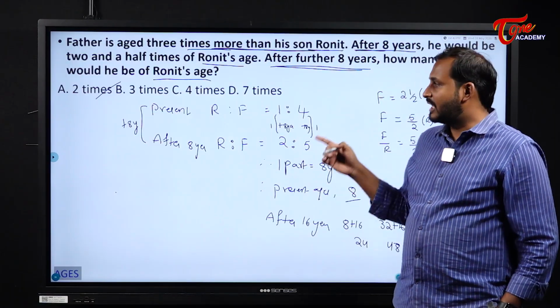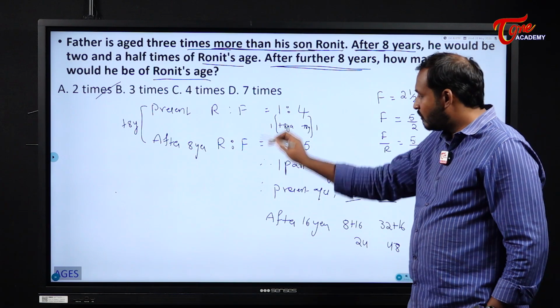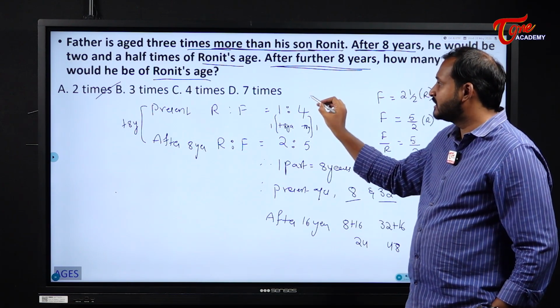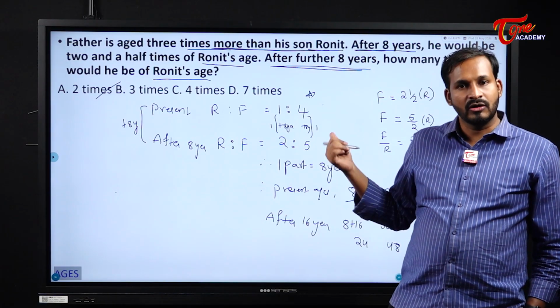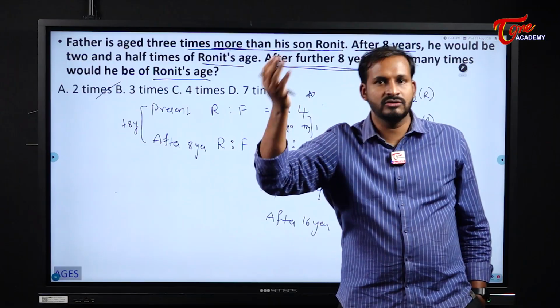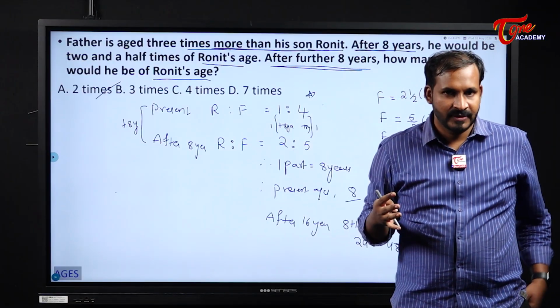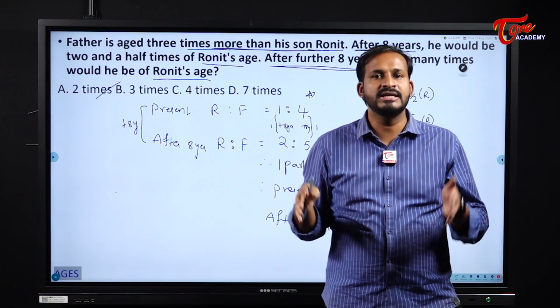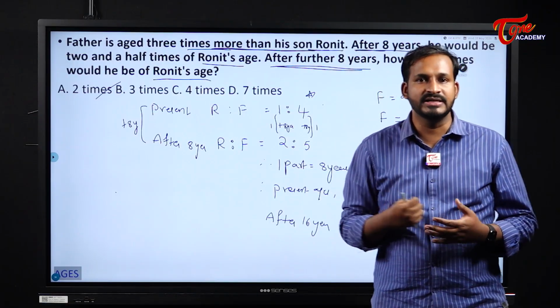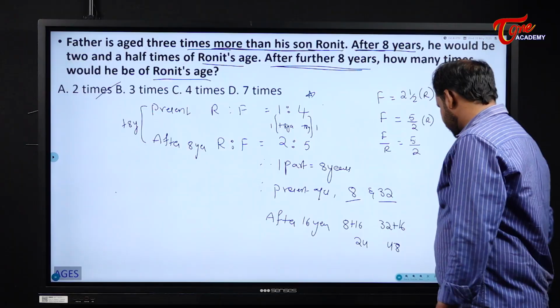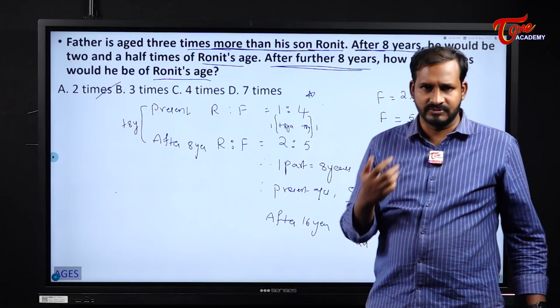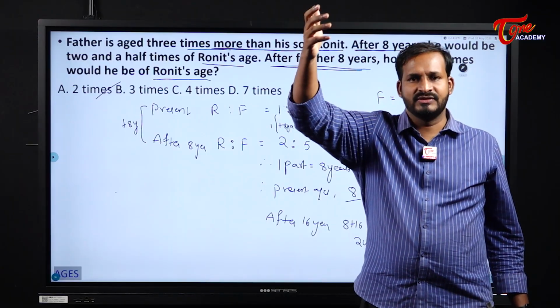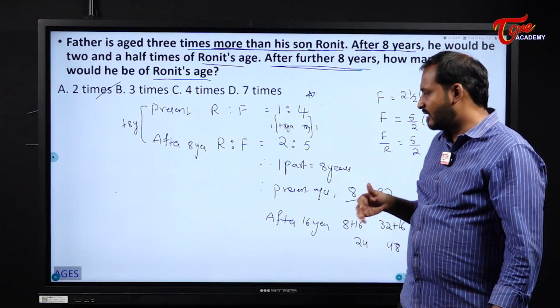Okay, understood? Simple. If you know these concepts, I am telling you students, try to solve with the help of these ratios only. It will help not only in this case, while solving the ratios also, you will get the ideas quickly. So we will maintain a similar pattern which will help us a lot. Okay, next one. We can go with the traditional method also, but it will take a lot of time, students. Why? Because from the past we write the future relations and all those things.